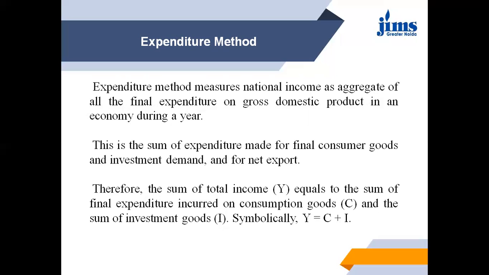It measures the national income as the aggregate of all the final expenditure on GDP in an economy during a year. This is the sum of expenditure made for final consumer goods, investment demand and net exports. Therefore, the total income equals the sum of final expenditure on consumption goods and the sum of investment goods. We can say that Y is income, Y equals C plus I.